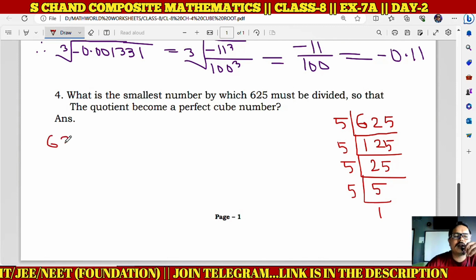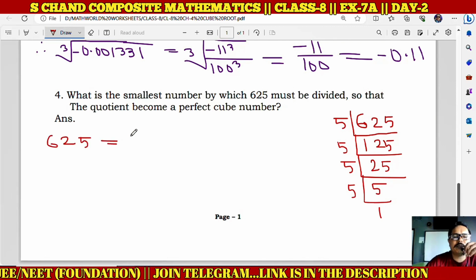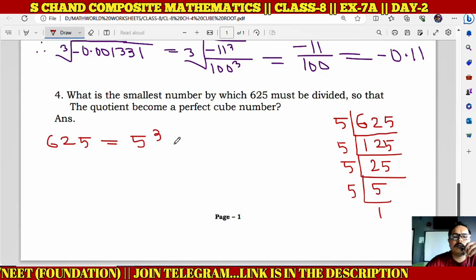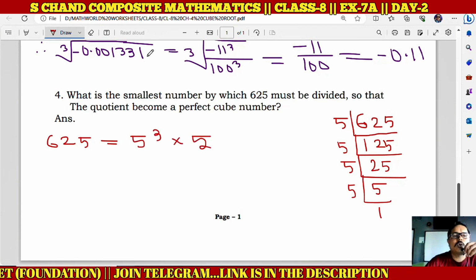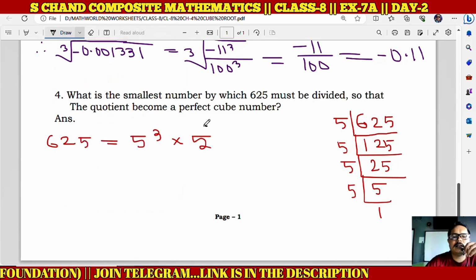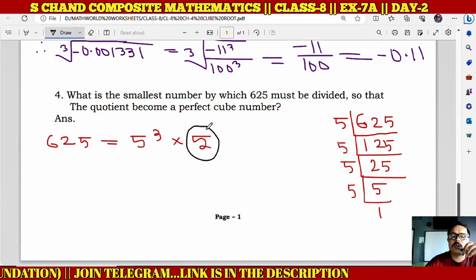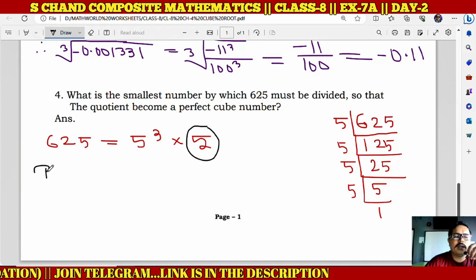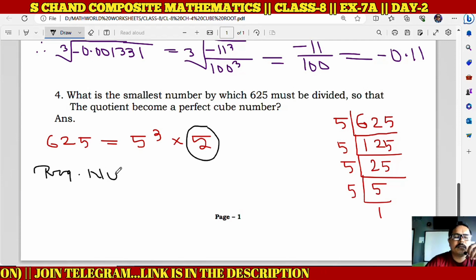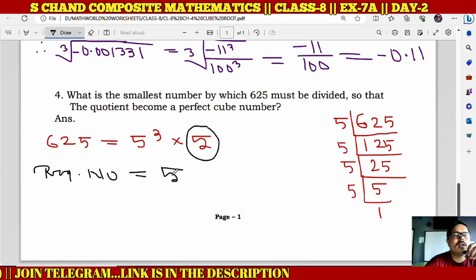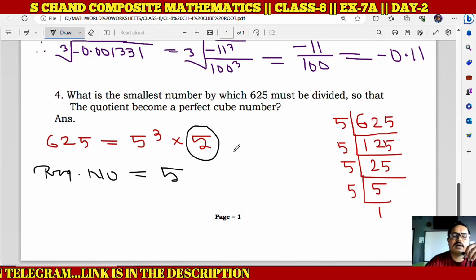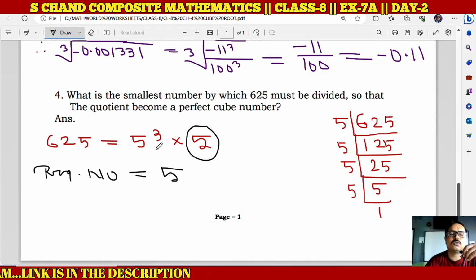So 625 can be expressed as 5 cube multiplied by 5. So what we are observing here is that this 5 is left here, which is not forming a triplet. So if we divide this number by 5, then the number will become a perfect cube number. Why? Because 5 cube into 5 divided by 5, the 5 and 5 will cancel, and only 5 cube will remain. So this is a triplet. So we can find easily the cube root of that number.